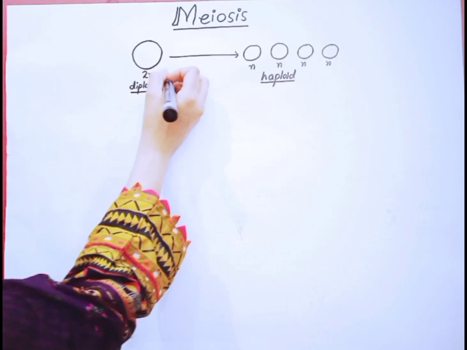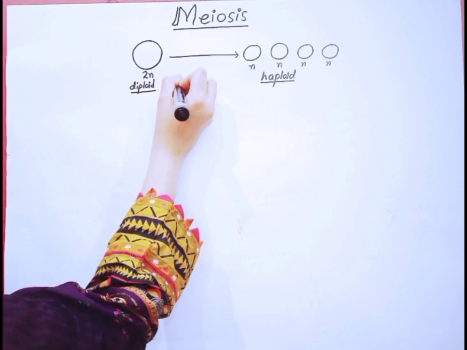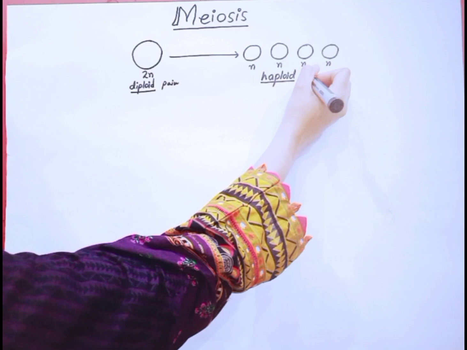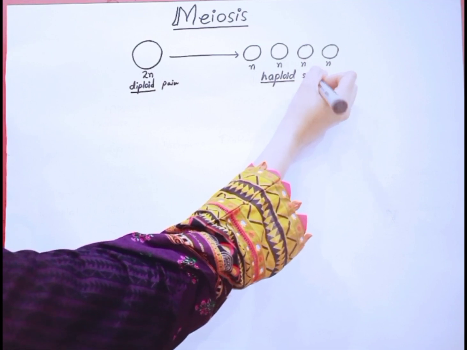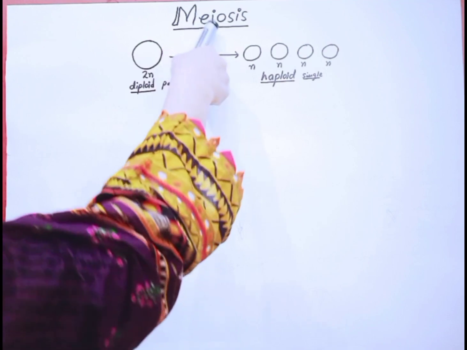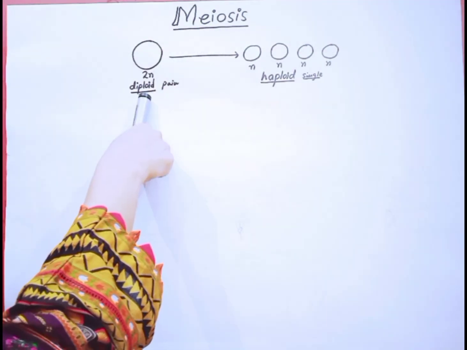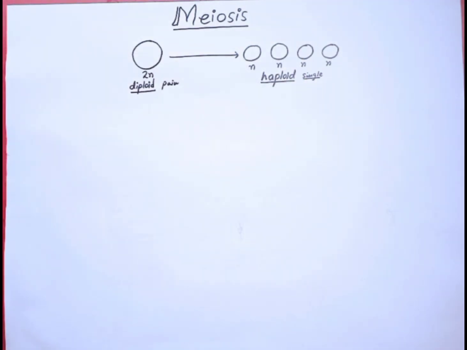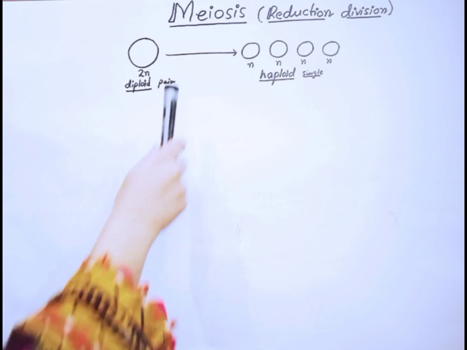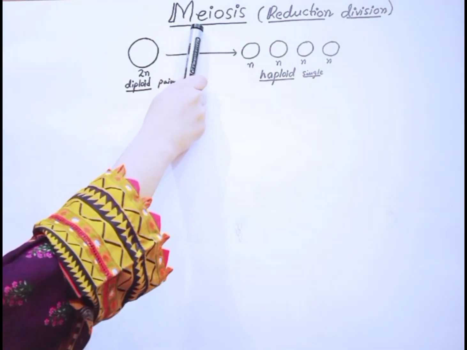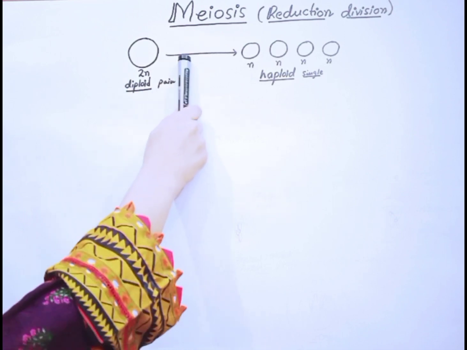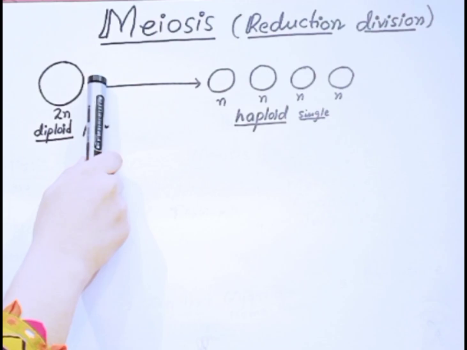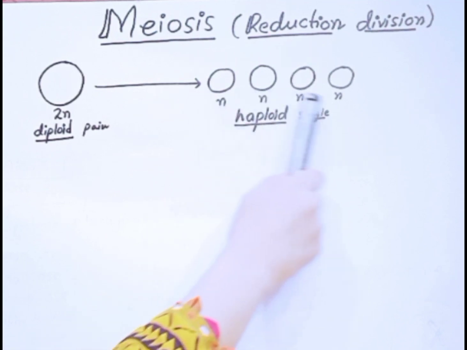Diploid means paired chromosomes, one from each parent. Haploid means single chromosome. When meiosis takes place in a cell, a diploid cell divides to form four haploid daughter cells. This is why we call it reductional division or heterotypic division. So meiosis is a type of cell division that reduces the number of chromosomes in the parent cell by half and produces four gamete cells.